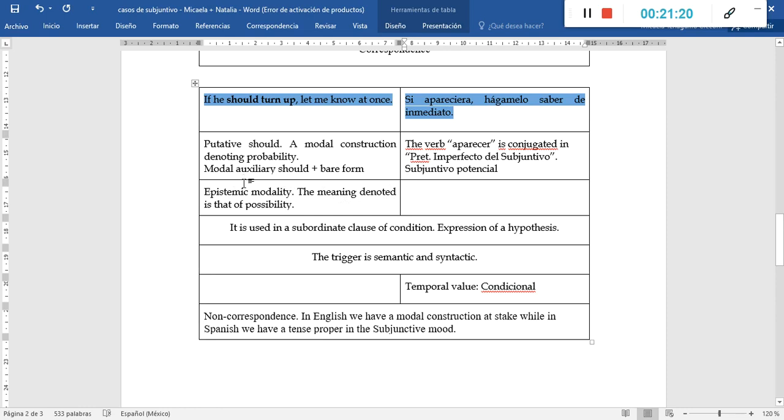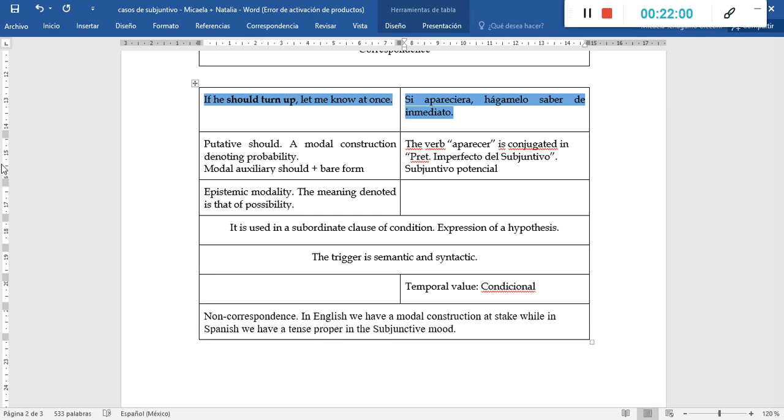When we speak of modality, in this example we are only referring to English because we have identified putative should as an instance of a modal construction. Therefore, we need to classify the type of modality. This is going to be epistemic modality because the meaning denoted is that of possibility. As we have said, this is the notion conveyed by putative should, a situation which is possibly existing or coming into existence.